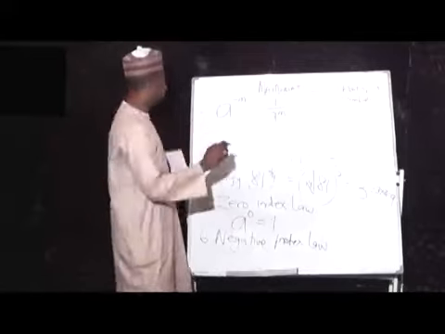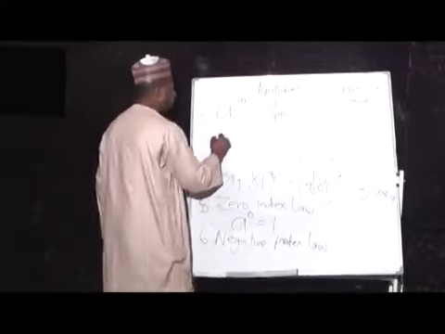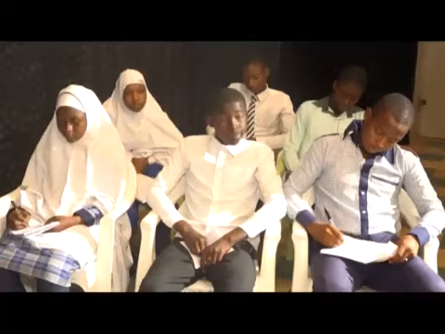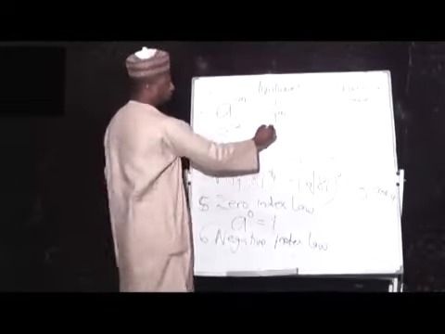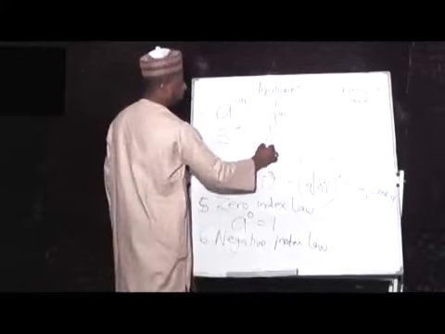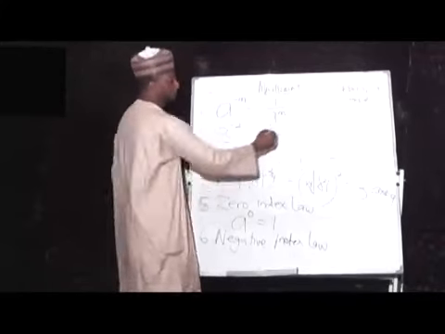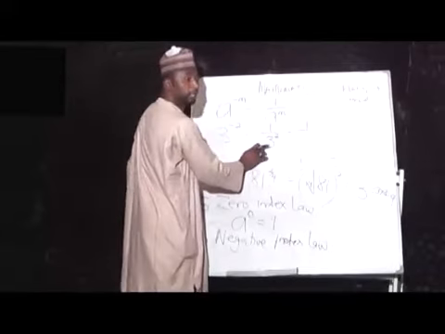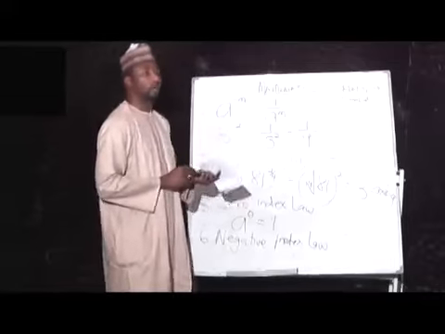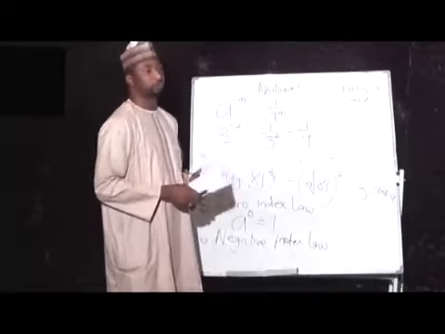By way of example, if you have 3 raised to power minus 2, what will be the result? This result will be what? 1 all over 3 raised to power 2. And this is 1 all over what? 3 raised to power 2 is 9. And this is the result of 3 raised to power minus 2.